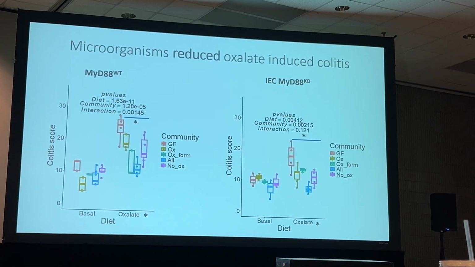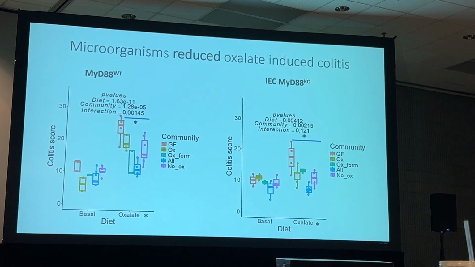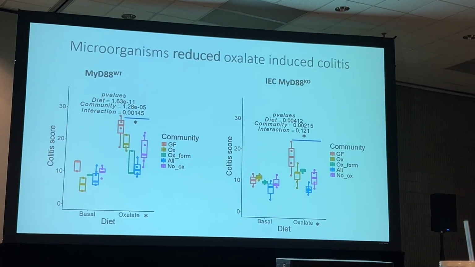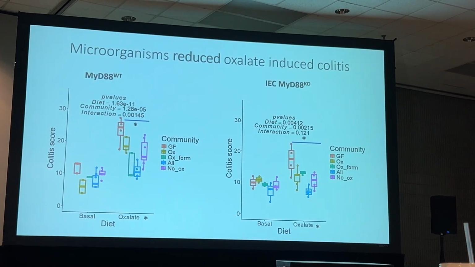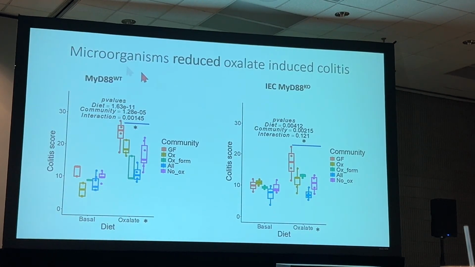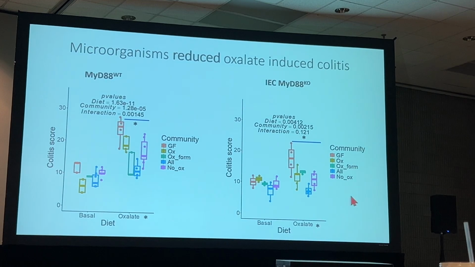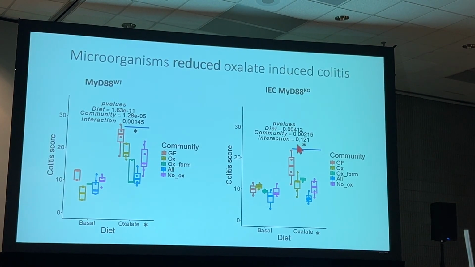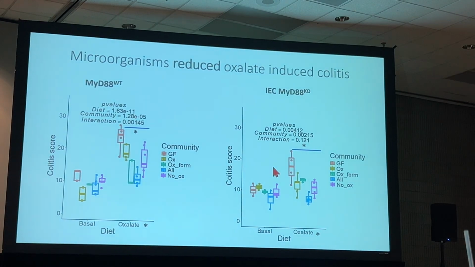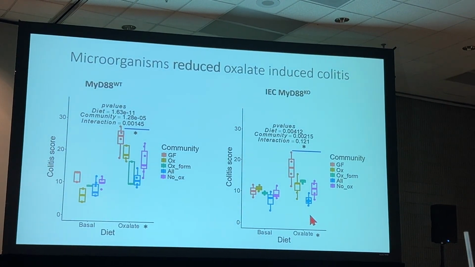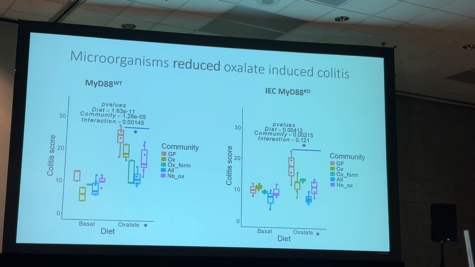This is perhaps one of the most important slides, where we wanted to check if the microorganisms were able to reduce oxalate-induced colitis in our germ-free mice. And as we see, this is the wild-type graph and this is the MyD88 knockout graph. We see there was an increase in colitis markers in both of them post-oxalate. However, different groups of microbes were able to mitigate or lower the colitis markers in them.